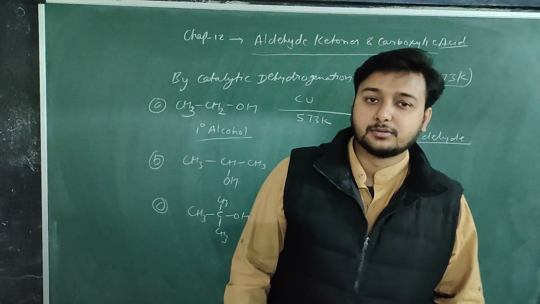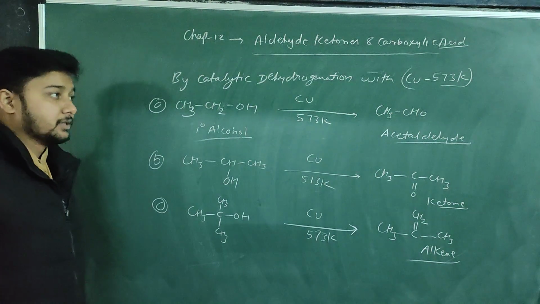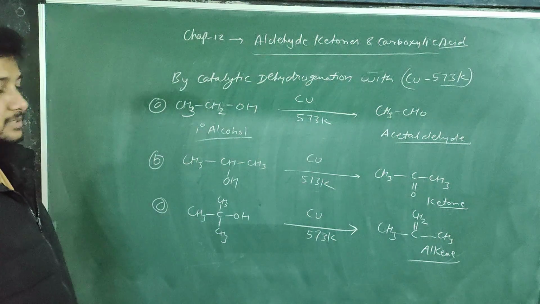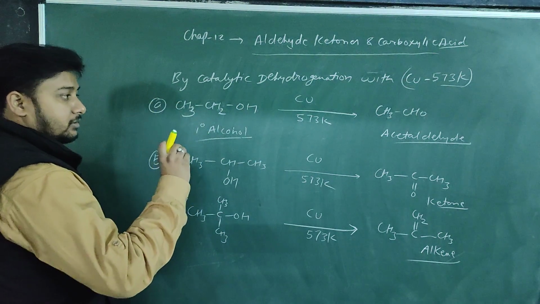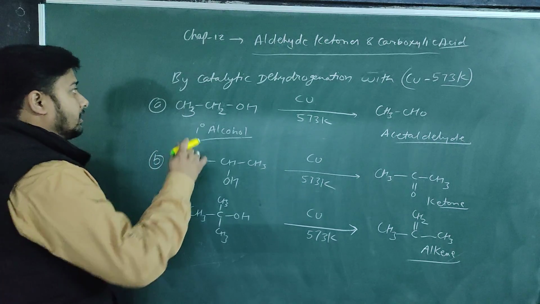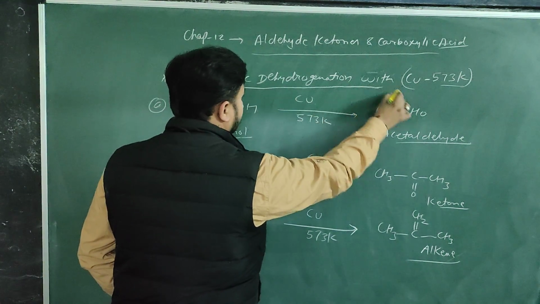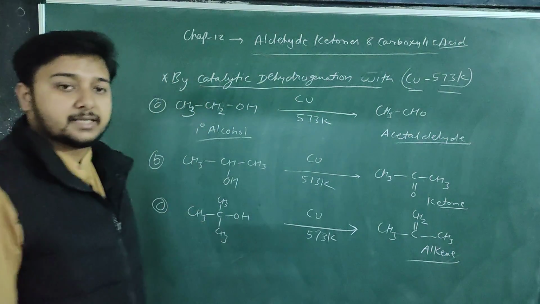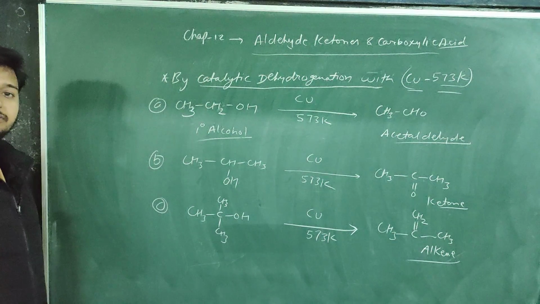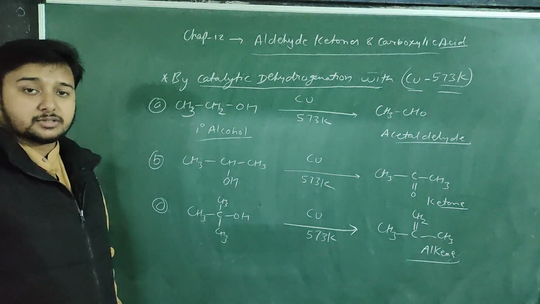Students of class 12, today we discuss a very important chapter, aldehydes, ketones and carboxylic acids, in which we discuss a very important topic: the method of preparation of aldehydes and ketones by the catalytic dehydrogenation of alcohols with copper at a temperature of 573 Kelvin. Copper is a d-block element which is used as a catalyst here, and it will cause oxidation.